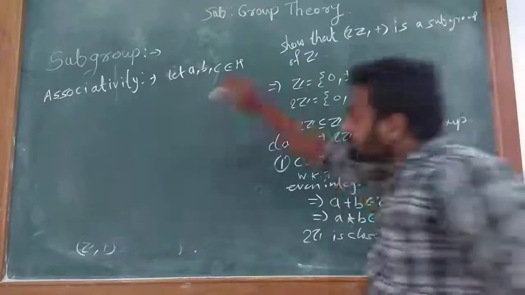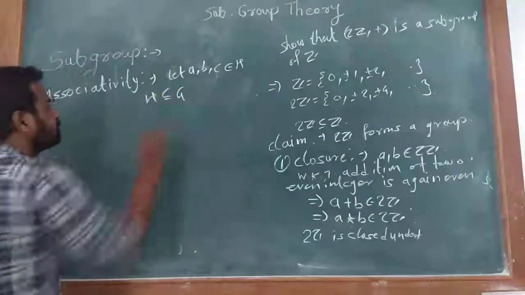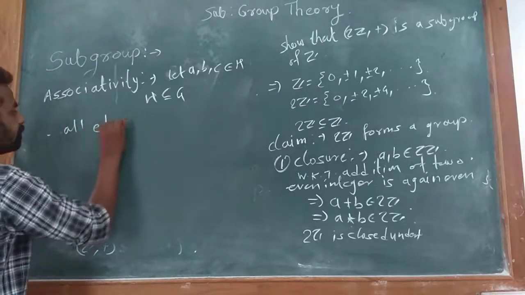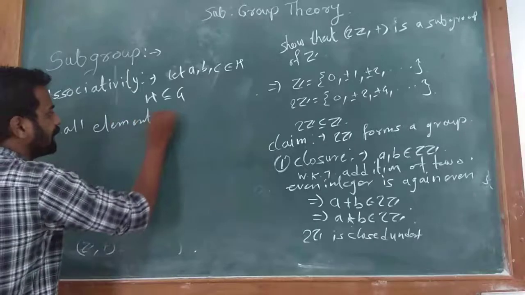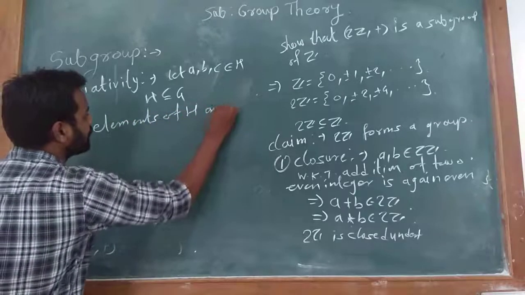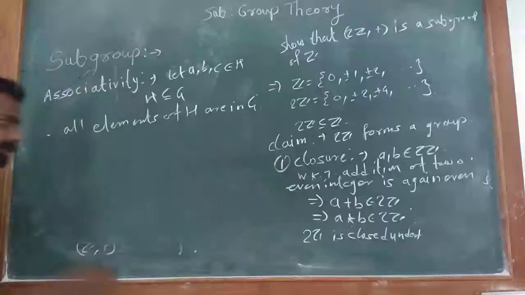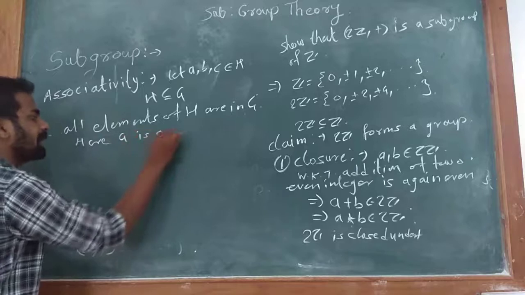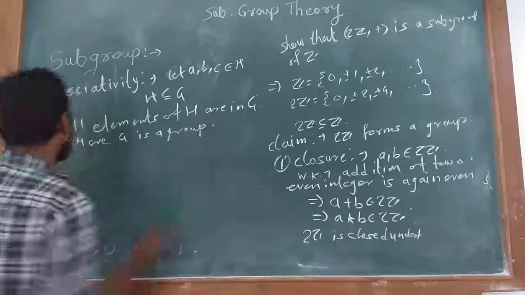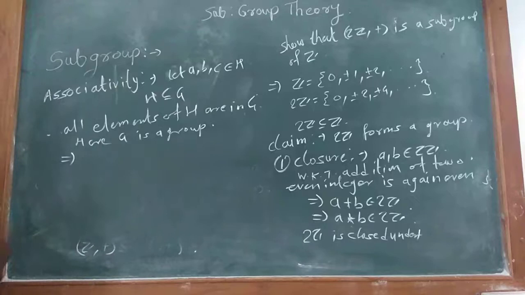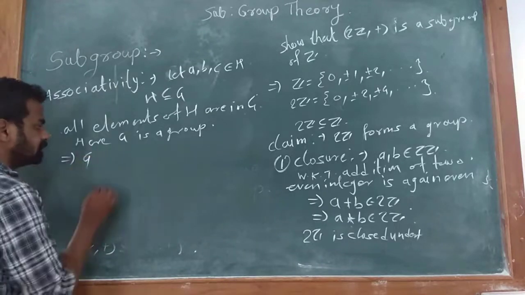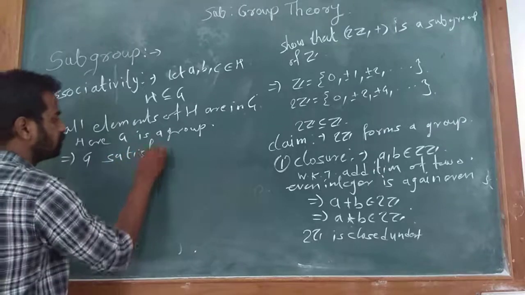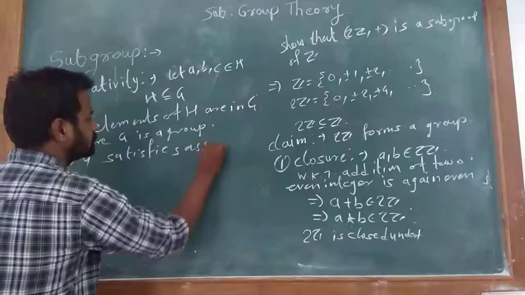But here H is a subset of G. Therefore, all the elements of H are in G. Here G is a group. This implies G satisfies associativity.